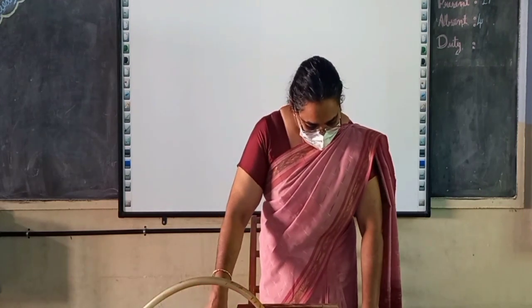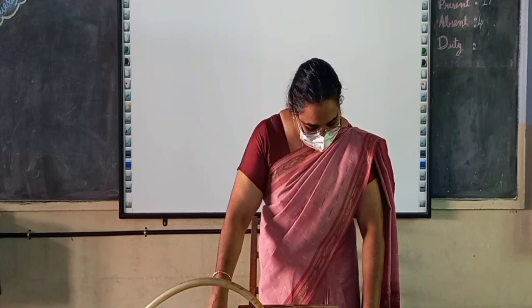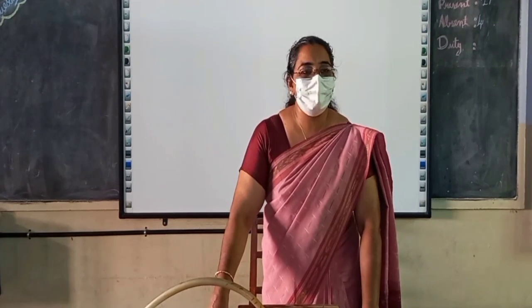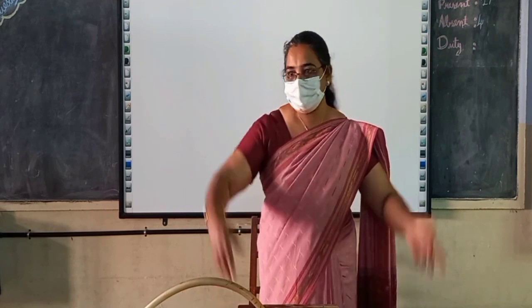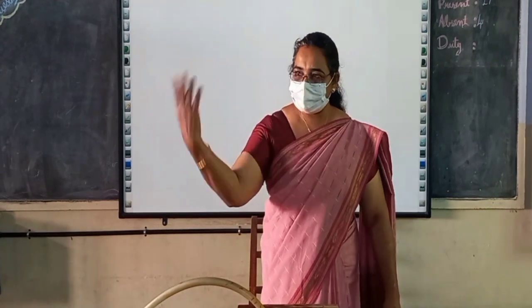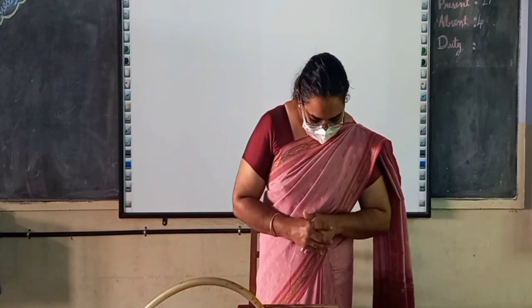Yes. Then next one, haven't you noticed sheets, tiles, etc. fixed on the roof of a building rising up when a strong wind blows? Why does this happen? When a strong wind blows, sometimes if it is a cyclone, the sheets and tiles will fly away. Why is it so? Because the atmospheric pressure is too high during that time, isn't it? Yes, because it exerts force everywhere on all sides. That is why.